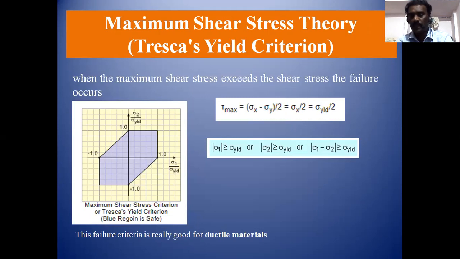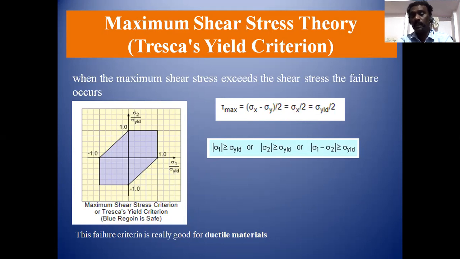The next one is the maximum shear stress theory, otherwise known as Tresca theory or Tresca criteria. Due to the applied load, there may be shear stress induced in the material.